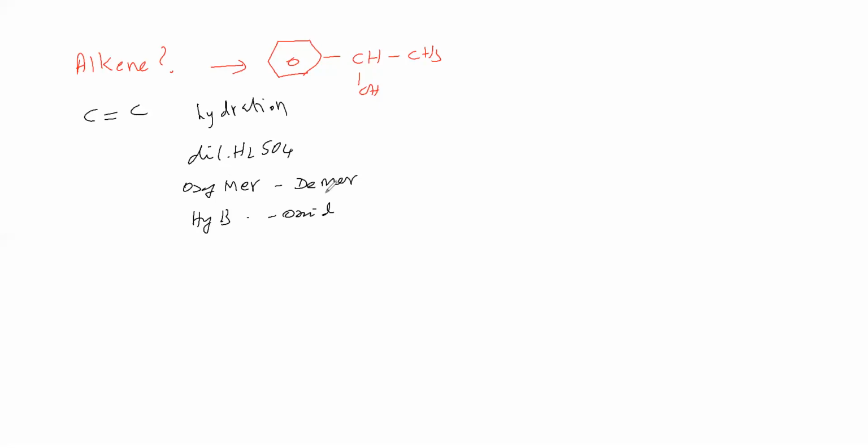Oxymercuration, demercuration is hydration; here rearrangement is not possible and the product is based on Markovnikov's rule. Hydroboration, oxidation is also hydration; here the product is anti-Markovnikov's product, and also there is no rearrangement. So the rearrangement possibility is only in dilute sulfuric acid.